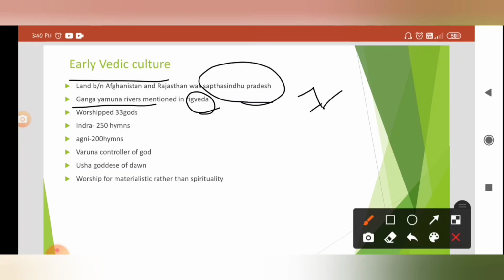In this early Vedic culture, the people used to worship 33 gods. The name Indra was mentioned in 250 hymns in Vedic texts, Agni in 200 hymns, and Varuna is known to be the controller of gods according to the Vedas, and Usha was the goddess of dawn.